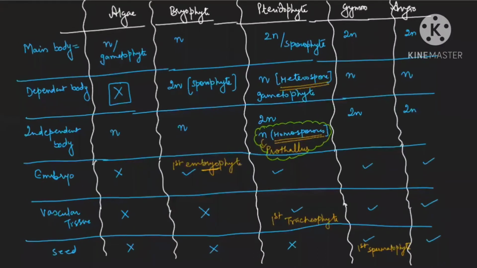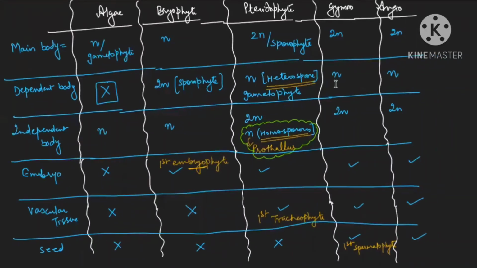Now see, this is again the complete picture in front of you. You can see the main body of the algae is N, even bryophyte also N, but from pteridophyte the main body becomes 2N. The main body is always the independent body, but in pteridophyte the N body is also independent, making prothallus. Dependent body will be opposite. You can learn it the easy way: if 2N is the main body, then obviously N will be the dependent body. Then you have to remember embryo.